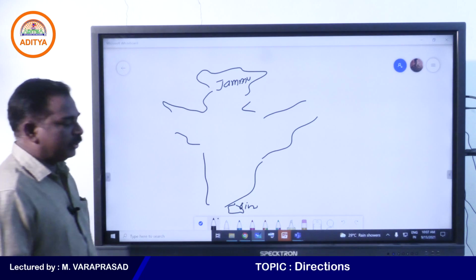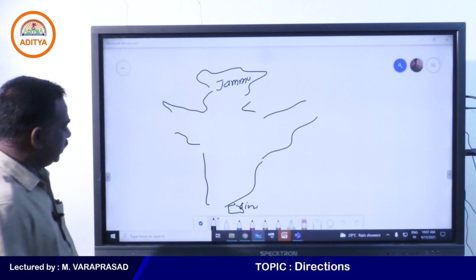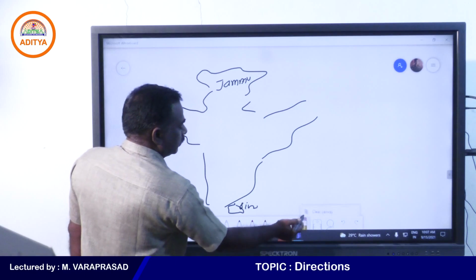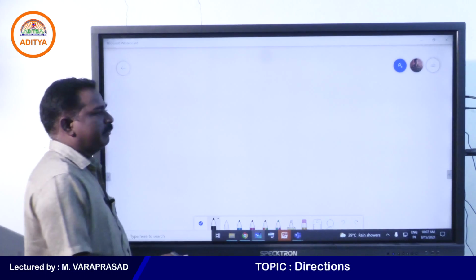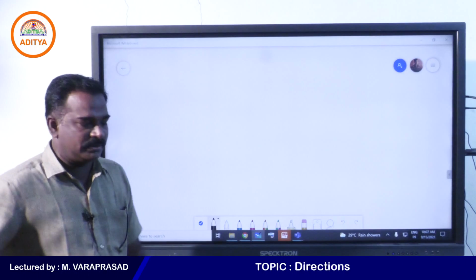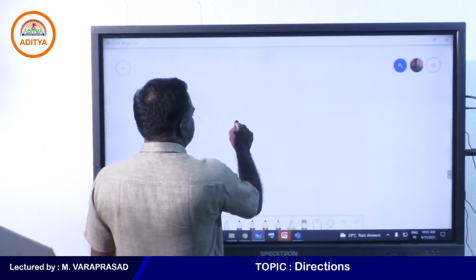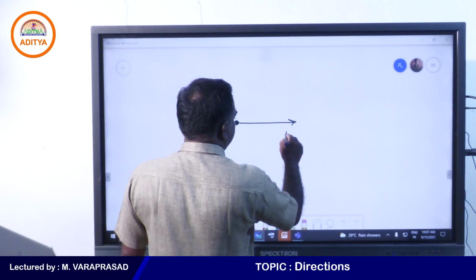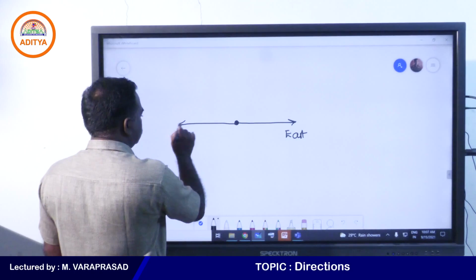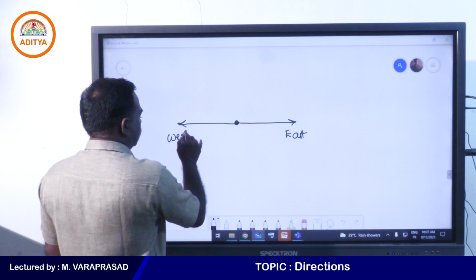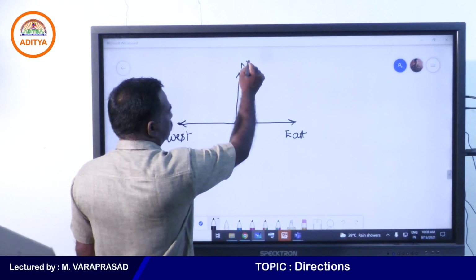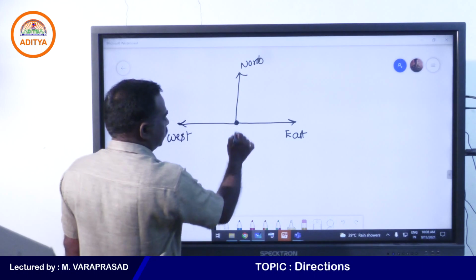It means that if you go upwards, that will be called north. So you can blindly keep one thing in your mind: our right always is east. East opposite is west. If you go upwards, that will be called north. North opposite is south.